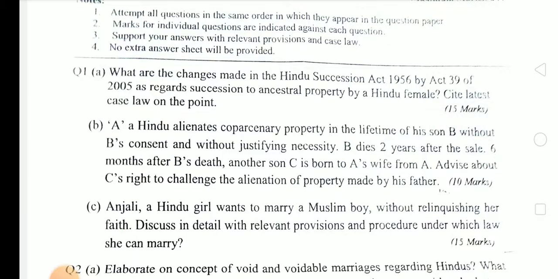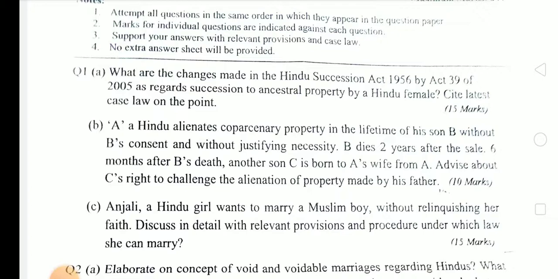First question is, what are the changes made by the Hindu Succession Act 1956 by the Act 39 of 2005 as regards the succession to ancestral property by a Hindu female? Cite latest case law on the point. So the effect of 2005 Amendment Act in the Hindu Succession Act is to be mentioned in this question.